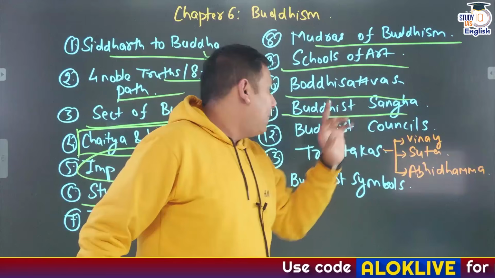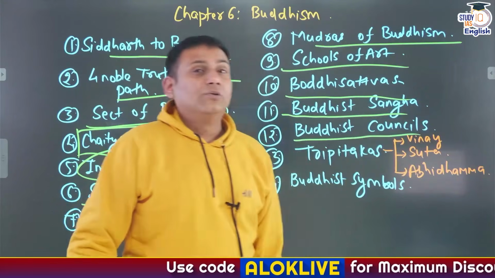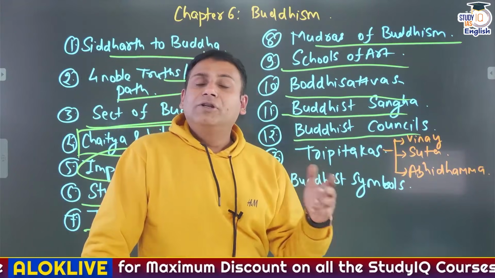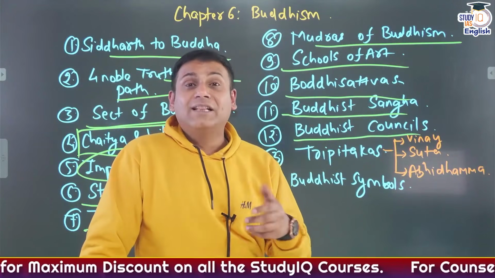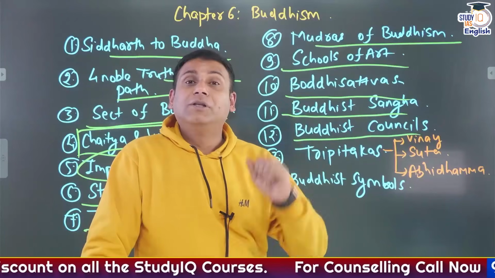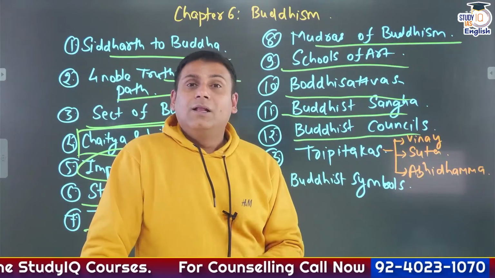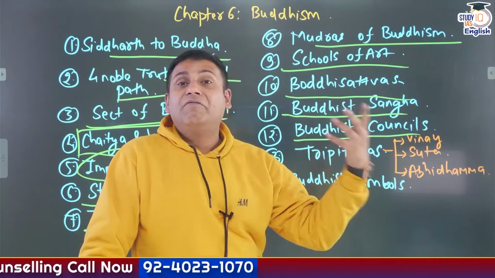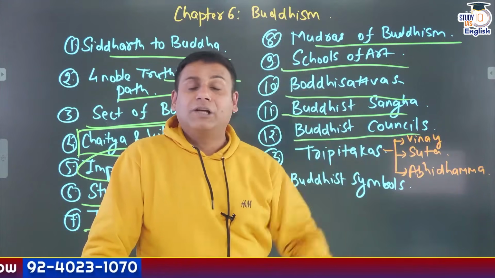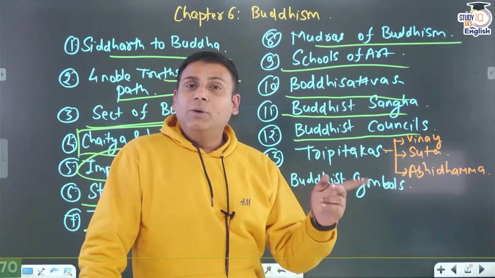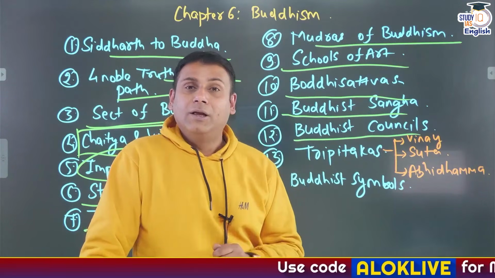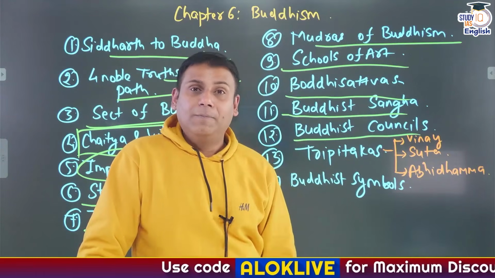Buddhist Sangh. Four important Buddhist councils: 1st, 2nd, 3rd and 4th Buddhist council. Which was the only Buddhist council held in Sanskrit language? It was the 4th Buddhist council. Then the compilation of the three Pitakas, in which Buddhist council was it? It was the 3rd Buddhist council. Buddhism was divided into two parts, Hinayana and Mahayana, in which Buddhist council? It was the 4th Buddhist council.